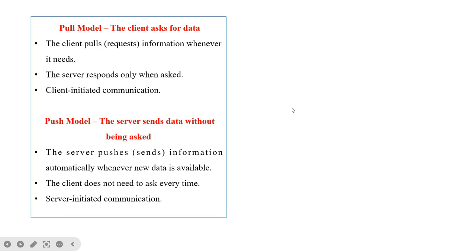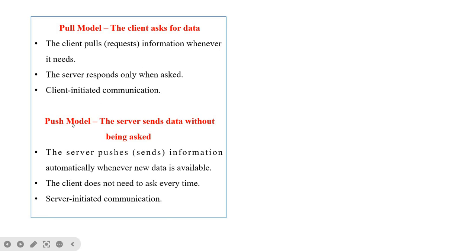There are two ways the information can reach from one system to another. The first one is the pull model, where the client will ask for the data. Here the client will pull information whenever it needs, that is, it makes a request, and the server will respond only when the client asks for something. So it is a client initiated communication. In the pull model, it is client initiated because the client will be requesting the information.